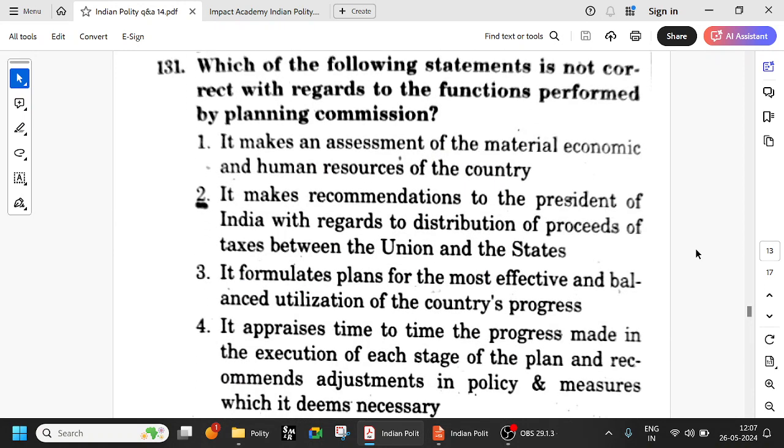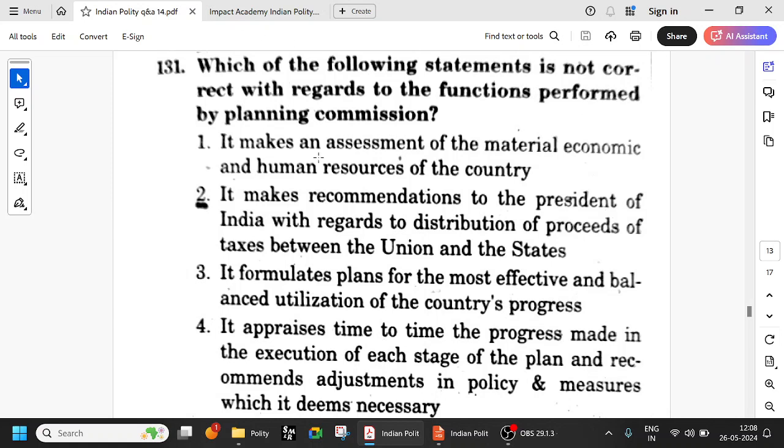So which of the following statements is not correct with regard to the functions performed by the Planning Commission? It makes recommendations to the President with regard to distribution of proceeds of taxes between Union and states is a textbook definition of the Finance Commission outright. Okay, no confusion. Finance Commission recommends the distribution of proceeds of taxes between Union and states. Currently I believe it is 41% to the states.